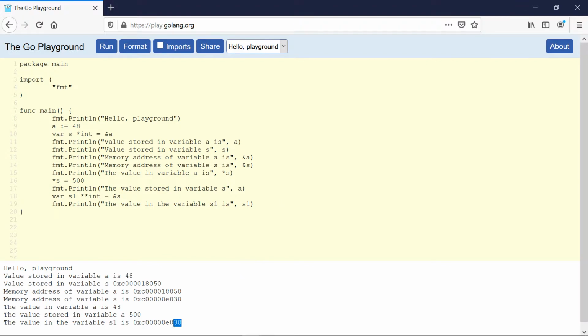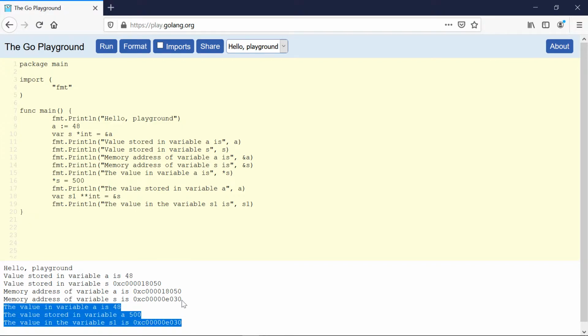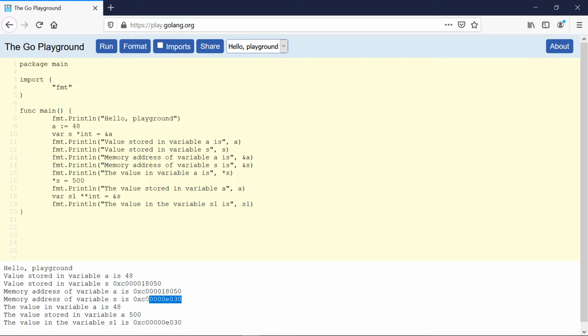So we have this hexadecimal number which is the value stored in the variable s1, and if you see, we also have the same value which is the memory address of the variable s. So you can see we have declared the pointer variable, the double pointer, to store the memory address of variable s, and we have it here.